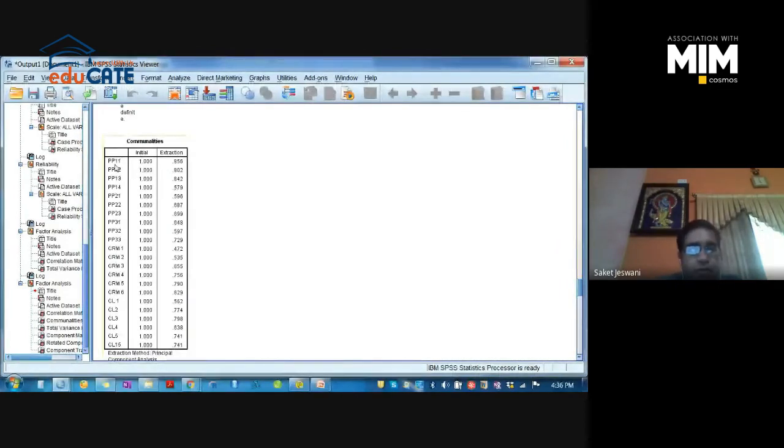This is one instrument and its value is 1. But after analysis, the data we have collected is explaining 0.85, that is 85% of PP1, which is good enough.